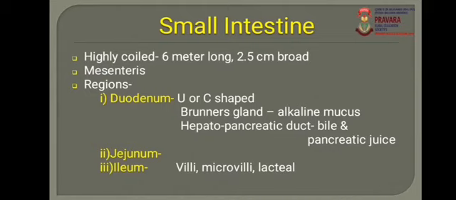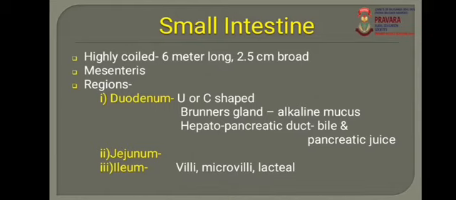Both help in the digestion process. Bile juice does not contain any enzyme, but it helps in emulsification of fat during digestion, and it neutralizes the acidity of food.